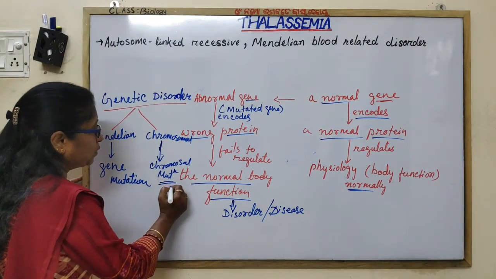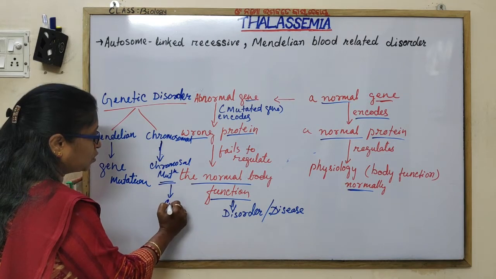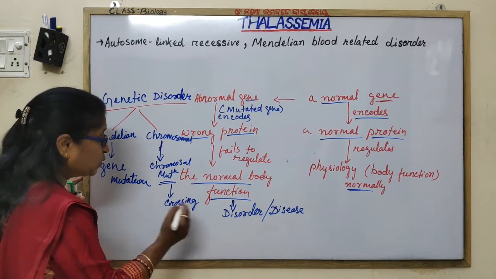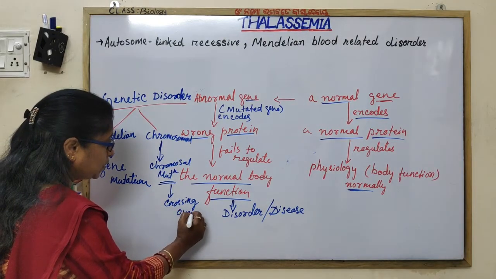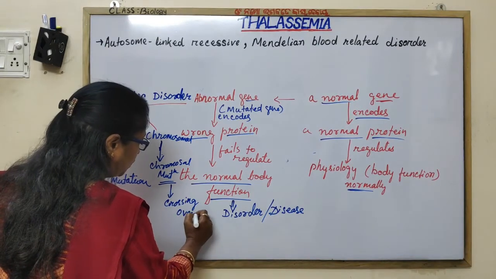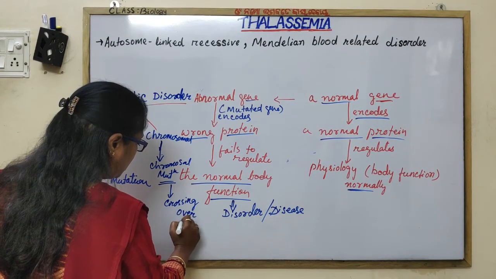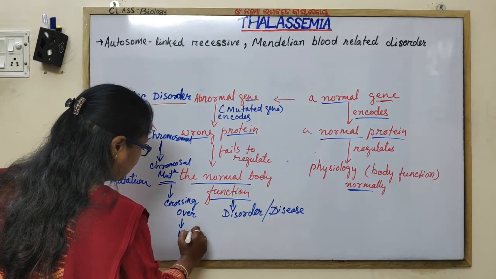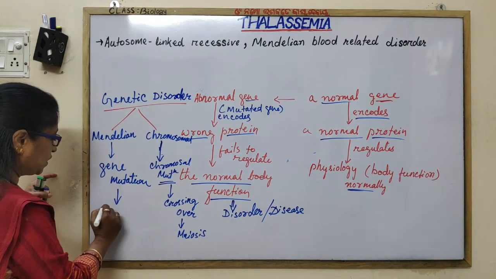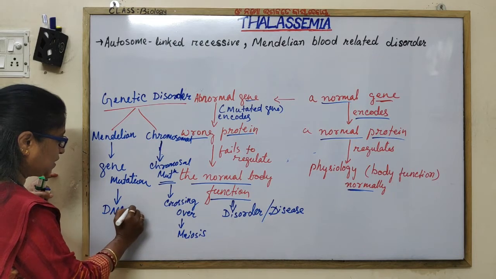And chromosomal mutation occurs during crossing over of meiosis, whereas the gene mutation occurs during the DNA replication.